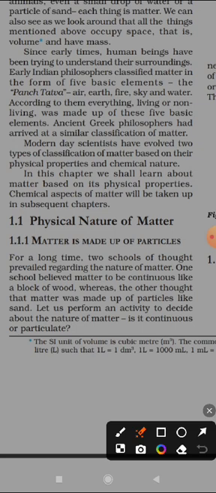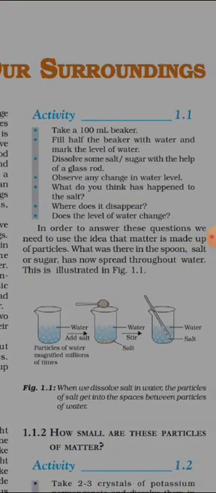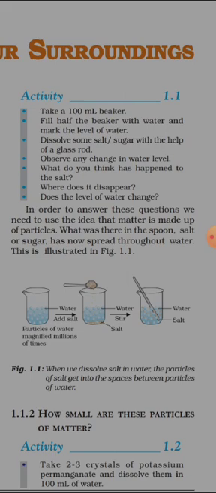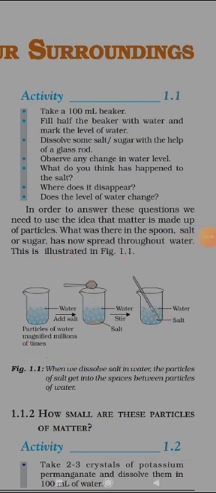How can we prove this? We can prove this by performing one activity. I will suggest you go to page number 1, right hand side column, activity 1.1. What we have to do is take a 100 ml beaker and fill it half with water, as you can see in this diagram. Dissolve some salt or sugar with the help of a glass rod. Observe any change in the water level. We have to mark the water level.